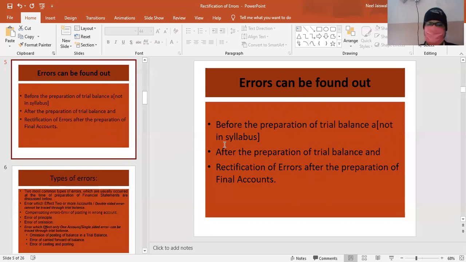Errors can be found out in three different stages. First of all, it can be found out before the preparation of trial balance.